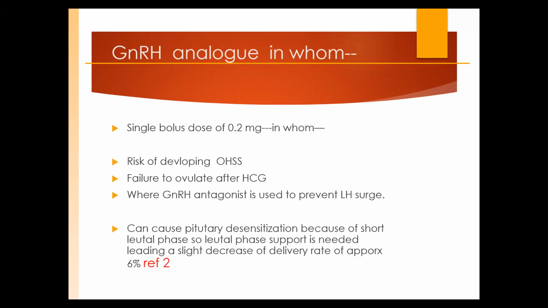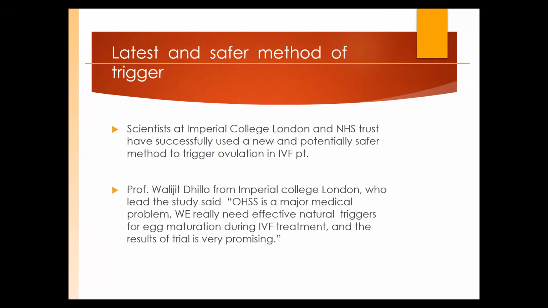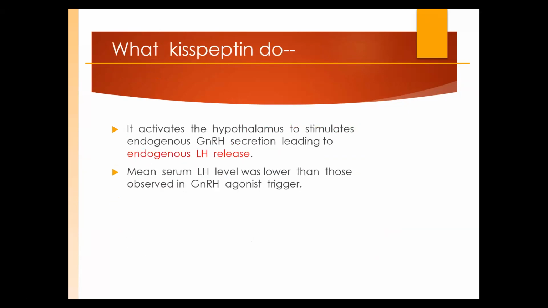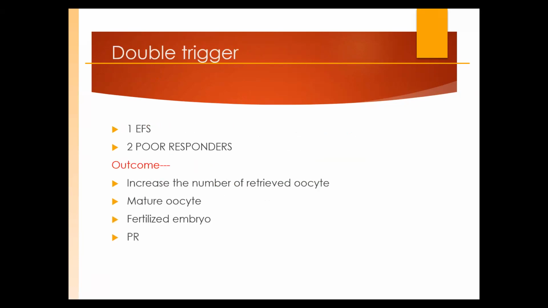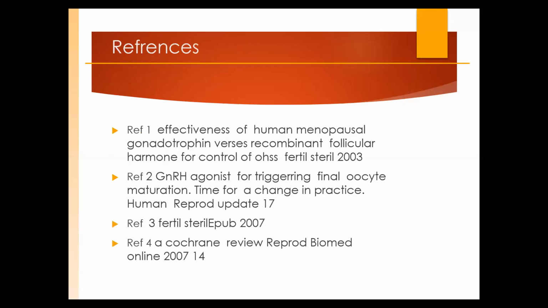So now we are using a GnRH analog in place of HCG, as a single bolus dose, so there are no edges. Sometimes we give it in a dual way. If we have faced empty follicle syndrome, we give the dual trigger. If we are facing a low number of follicles, for the conversion of M1 and M2, because every follicle has different receptors, we give both to extract a much higher number of M2 follicles. Again, kisspeptin is a theory, not going into it. Dual trigger, not going into it. As I told you, for empty follicle and poor responders, we are giving dual triggers.